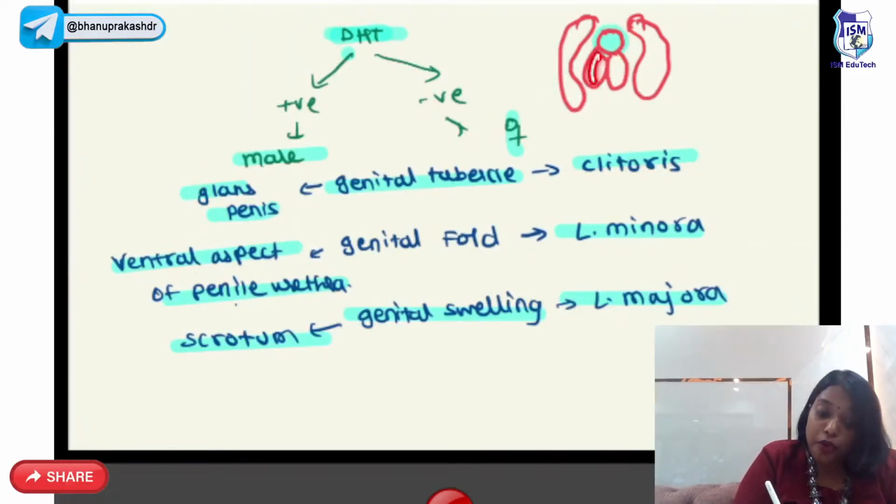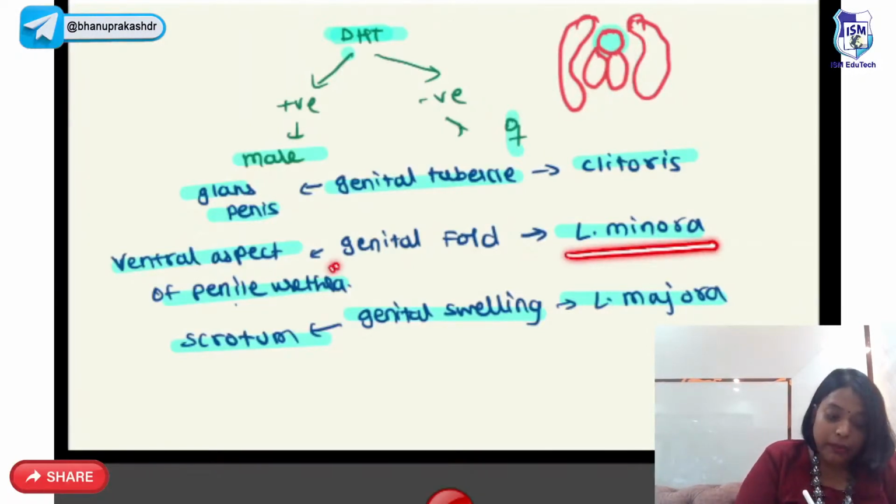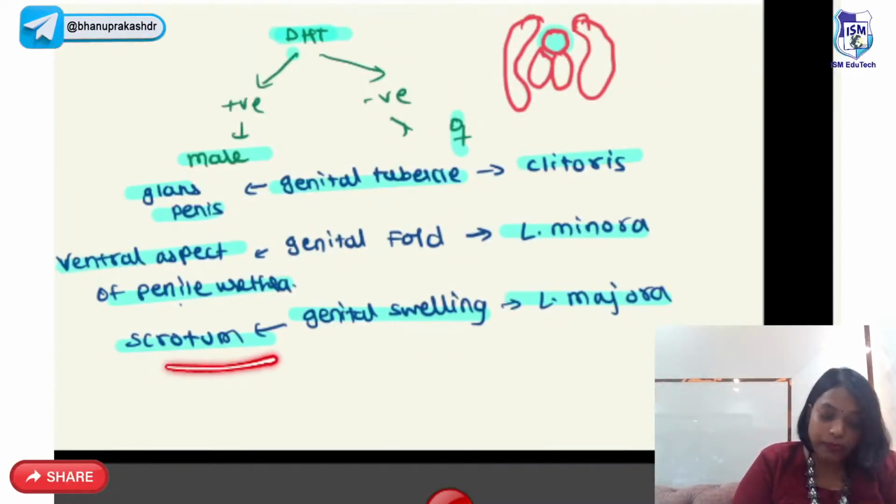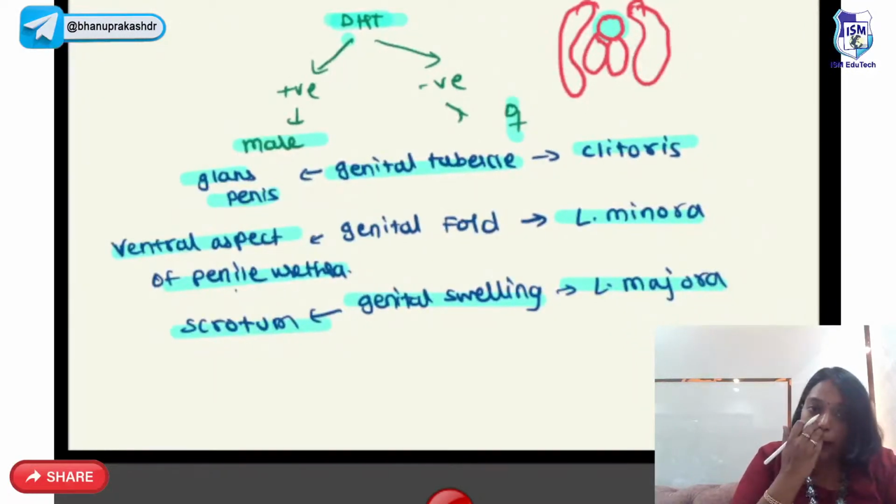Whereas genital fold will become, in females, labia minora, whereas in males it will become the ventral aspect of the penile urethra. Genital swelling in females will become labia majora, and in males it will become the scrotum. So that's about the embryology.